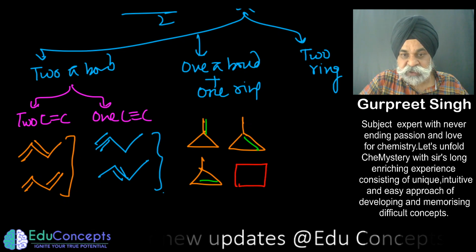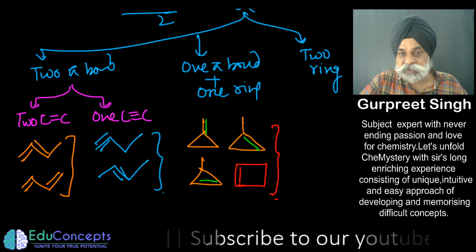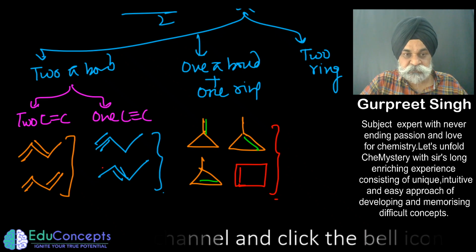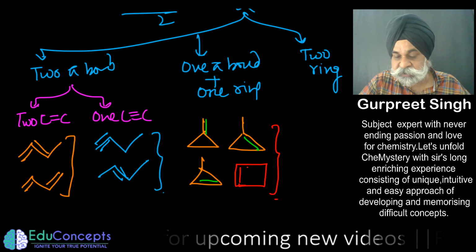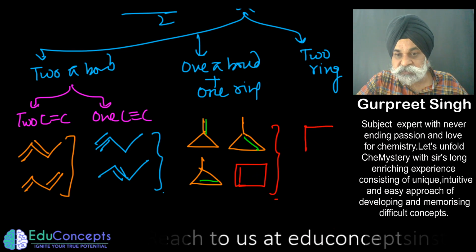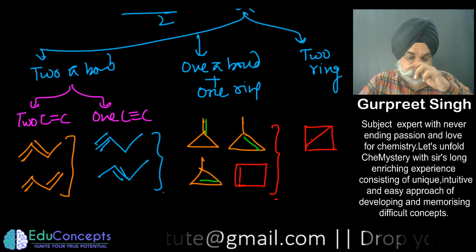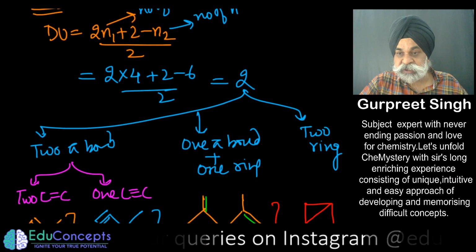This is 4 membered, degree of unsaturation is 1. Now placing one double bond, so this also is done. So till now how many have I got? 2, 3, 4, 5, 6, 7, 8. 8 already I have received, so that statement in itself is wrong. And 2 rings, so this is 1 ring, and if I place it here, it makes 2 rings. So obviously this particular compound would have 9 structural isomers.